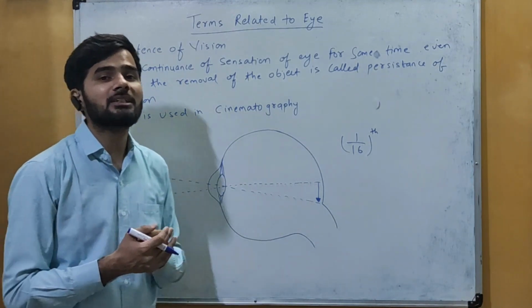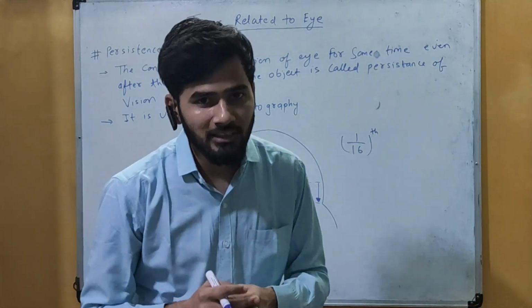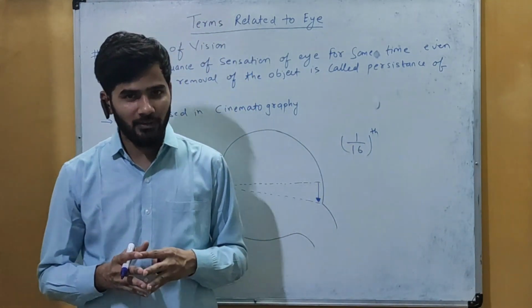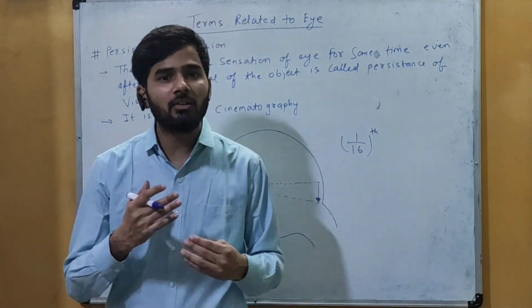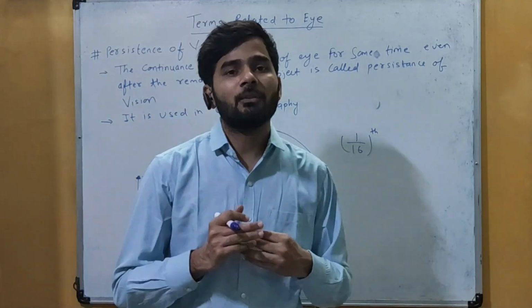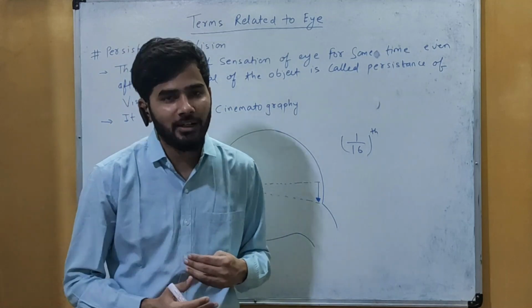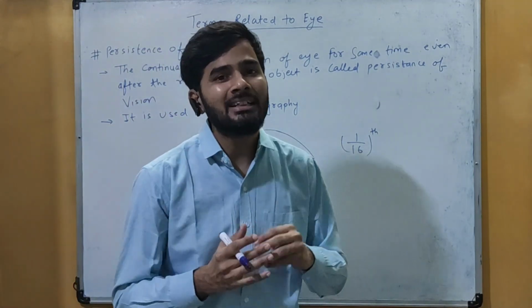Now where this persistence of vision is being used, it is used in cinematography. That is whenever we are showing any pictures, you might have heard about the term FPS, that is frames per second. It means how many frames will be shown in 1 second.